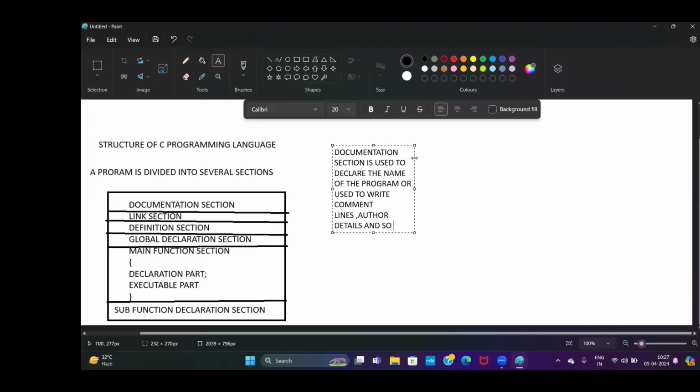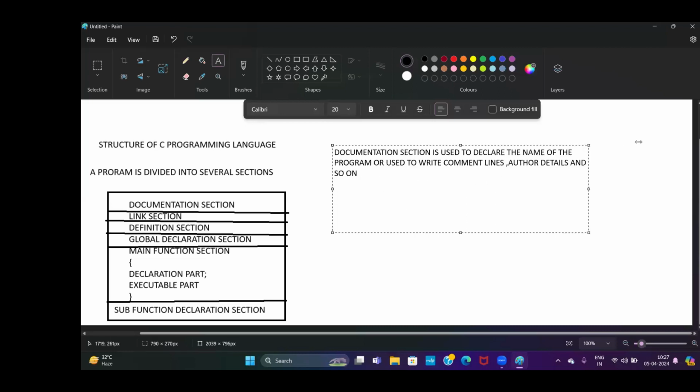So what is the documentation section? Simply understand that this section is used to declare the name of the program. When you want to mention the name of the program, you have to use documentation section.